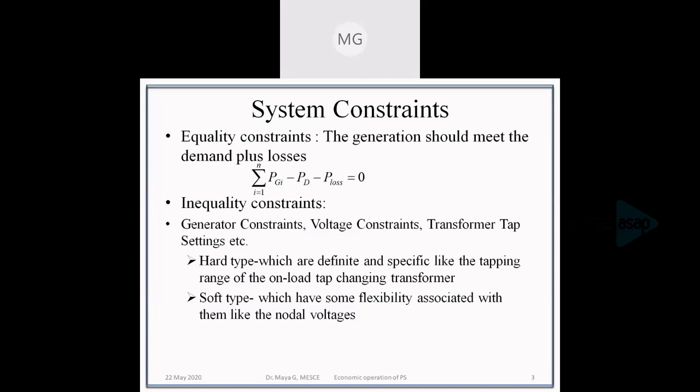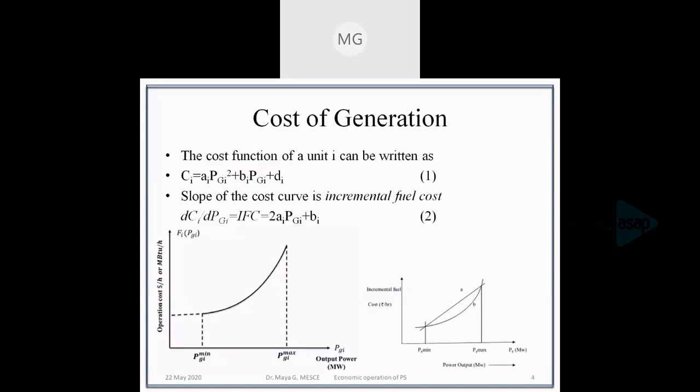So cost of generation. Cost of generation of a unit can be written as, say, I have written the expression 1. We know that the cost of generation of a particular unit depends on the fuel cost, the wages, maintenance cost, etc. So as the generation increases, say I'm discussing the thermal unit, we need to input more and more coal.